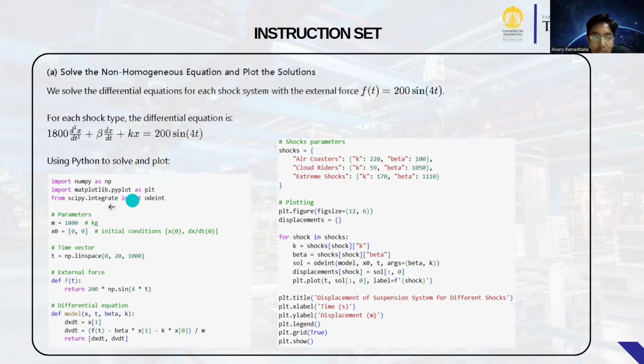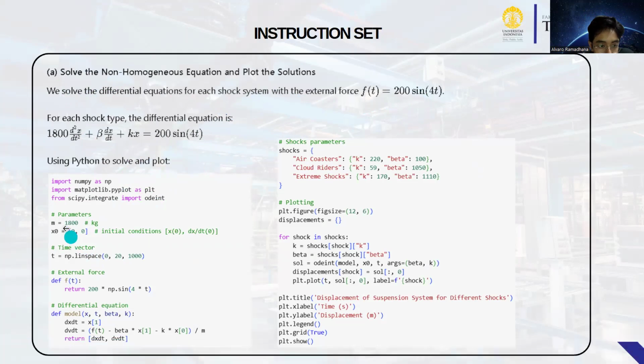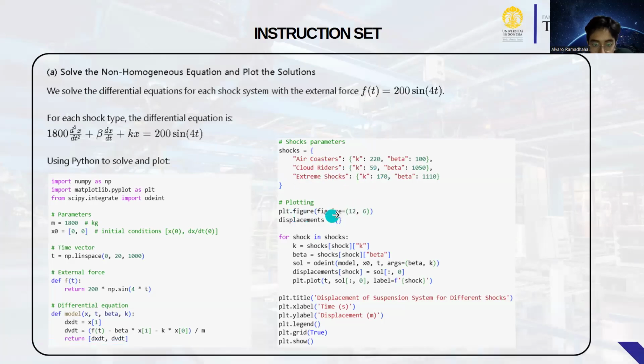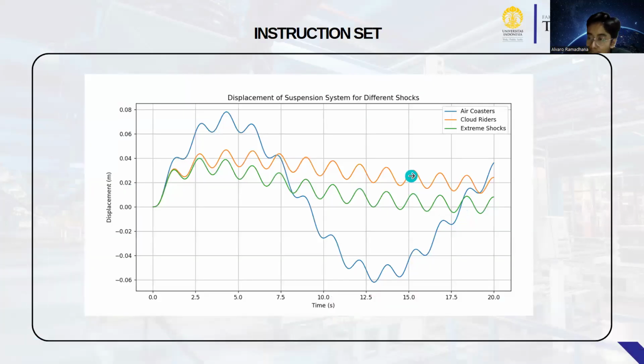This is my code: parameters, external force, differential equation, shock parameters for Air Coaster, Cloud Rider, and Extreme Shock, and plotting. Okay, this graphic shows the displacement of the suspension system for different shocks.